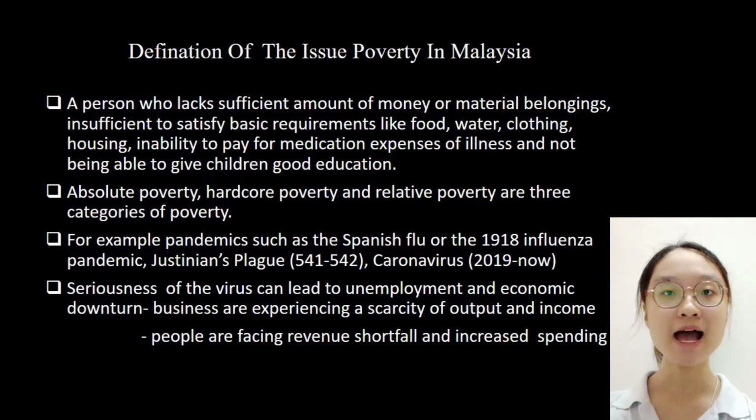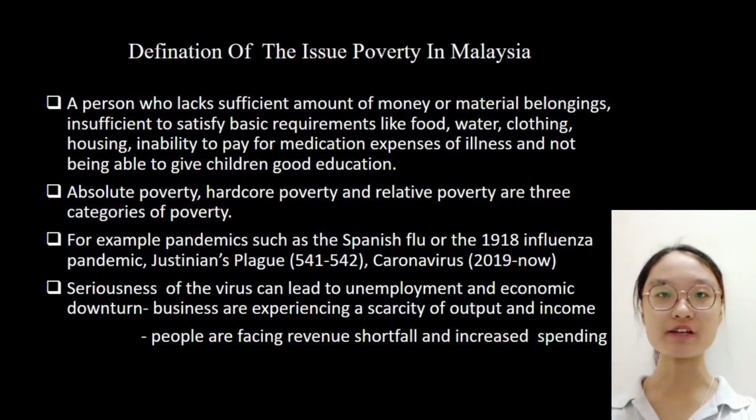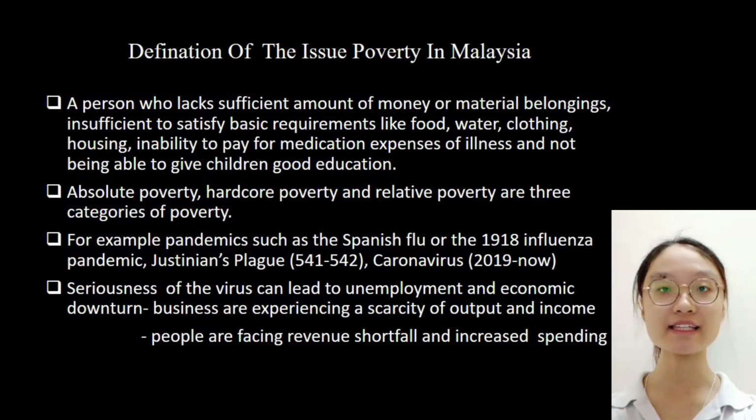Absolute poverty, hardcore poverty, and relative poverty are three categories of poverty. There are many kinds of reasons for the poverty of the people or country. For example, pandemics such as the Spanish flu or the 1918 influenza pandemic, the Justinian plague, and coronavirus 2019 until now.